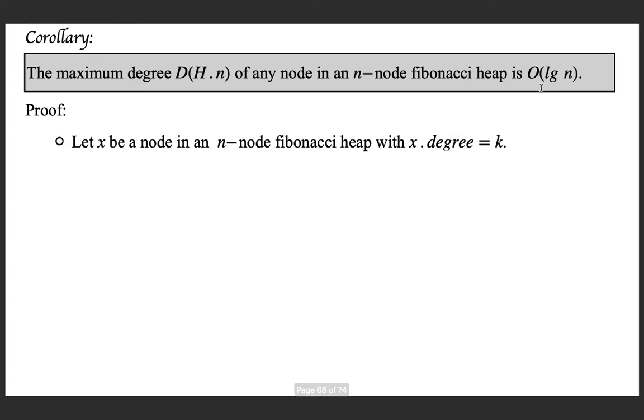Proof. Let x be a node in a Fibonacci heap with n nodes, and let k be the degree of the node x. So x is a node with degree k in a Fibonacci heap with n nodes. Then we can say that because n is the total number of nodes in the heap, size of x must be less than or equal to n, or the total number of nodes must be greater than or equal to the number of nodes in the tree rooted at x. That is a very trivial case.